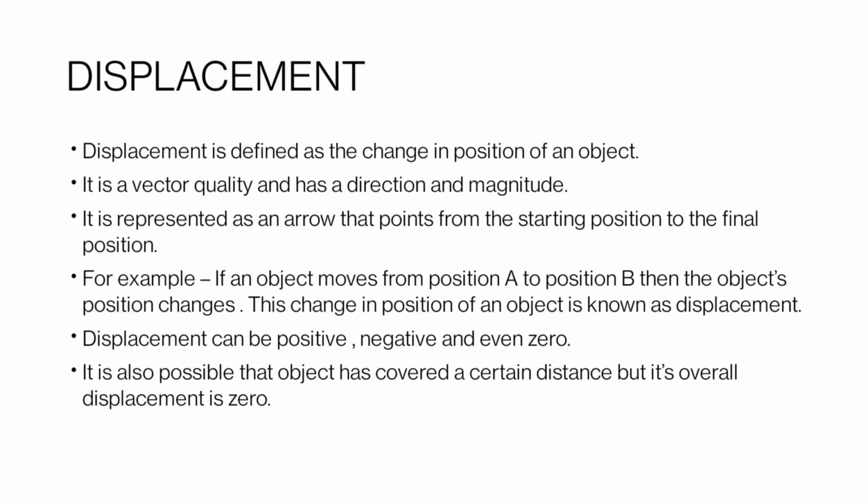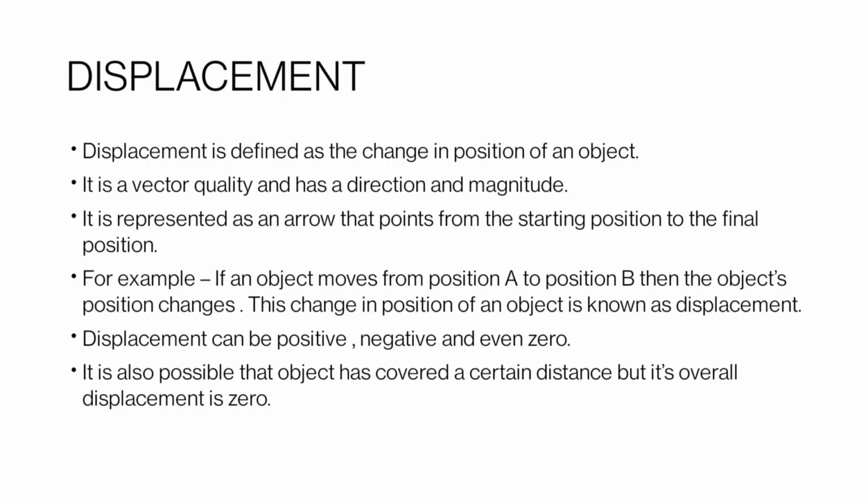Since it is a vector quantity, it is represented as an arrow that points from the starting position to the final position. For example, if an object moves from position A to position B, then the object's position changes. This change in position of an object is known as displacement.